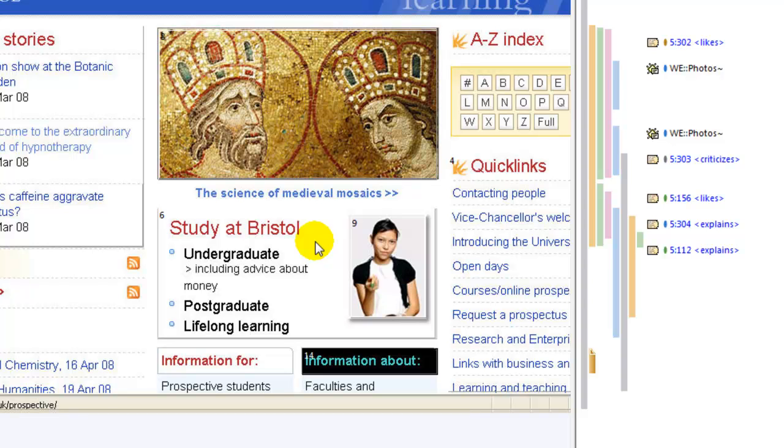So those are the different ways that you can annotate and comment and reflect on your data, how you can create those comments.